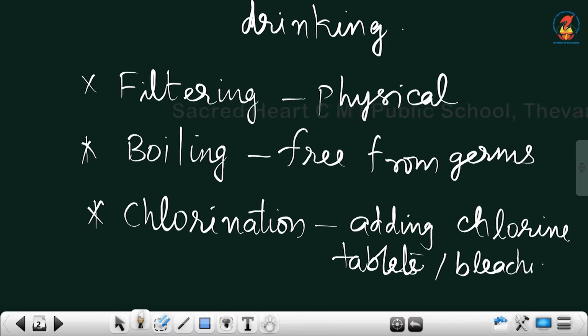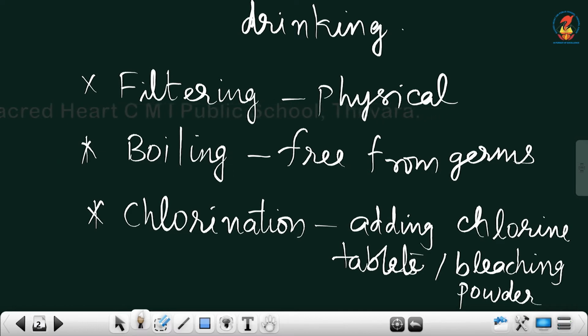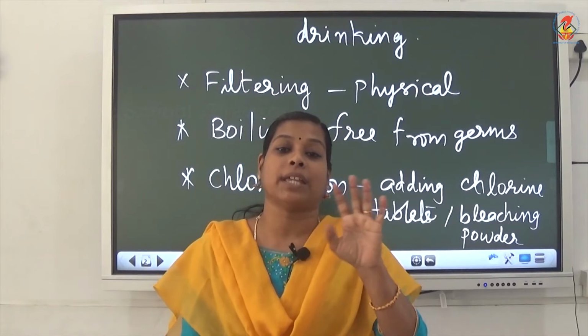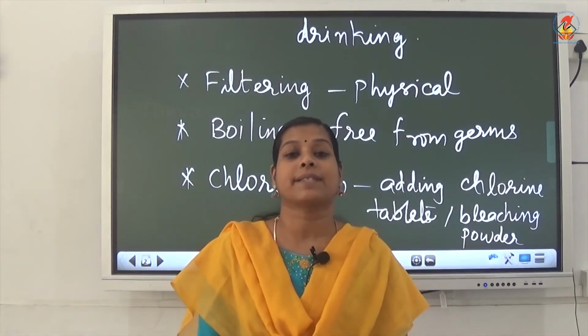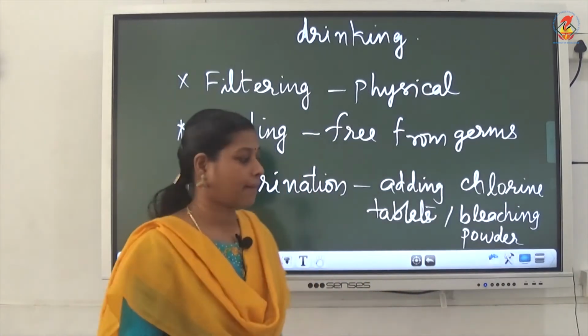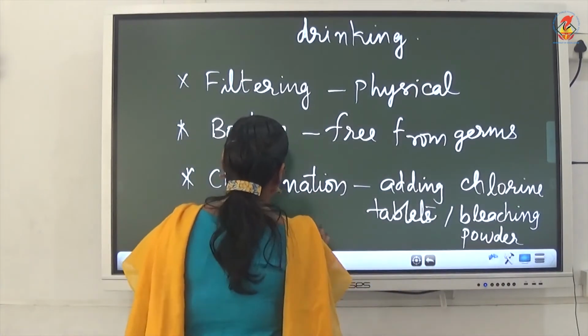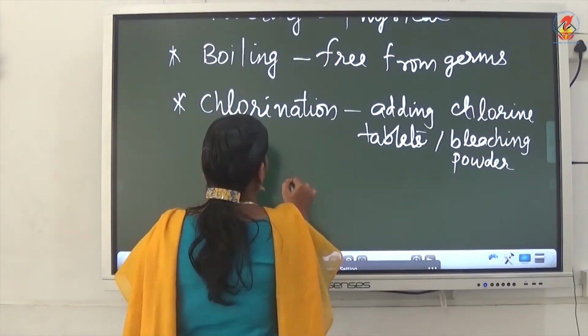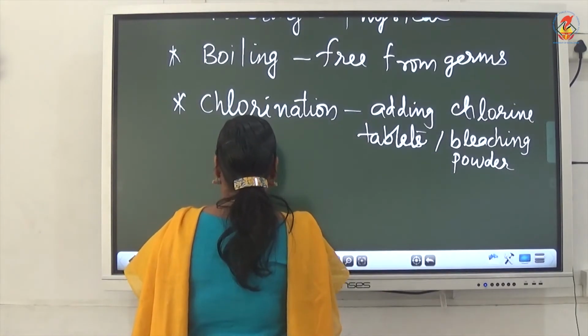We can add either bleaching powder or chlorine tablets to the water, so that these chemicals will kill the microorganisms present in the water which cause diseases. Chlorination is a chemical method.